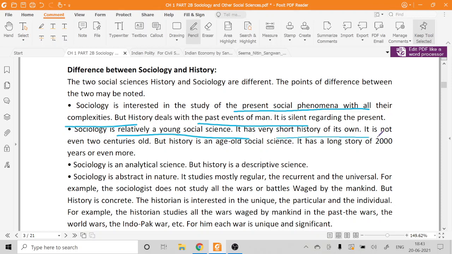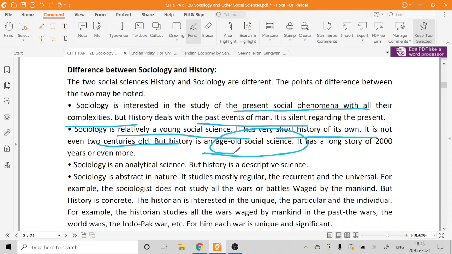It has a very short history of its own. Not even 2 centuries old, but history is an age-old social science. Because we know that in India itself history has been written. We find written records right from the time of the Mauryan period. So it is a very, very old social science.